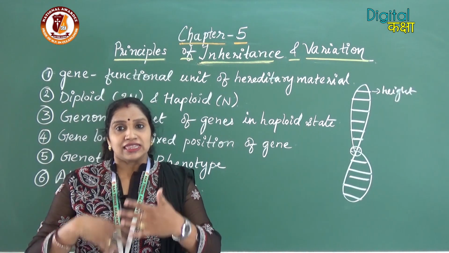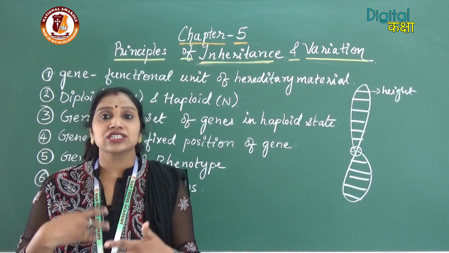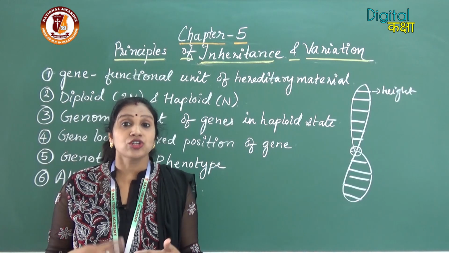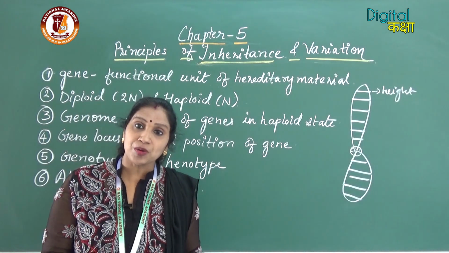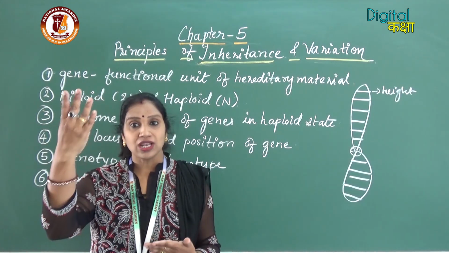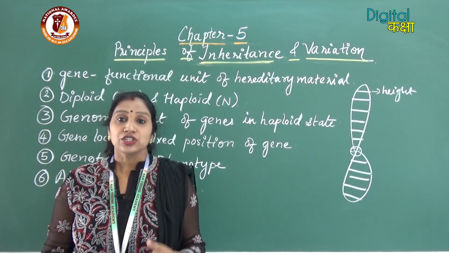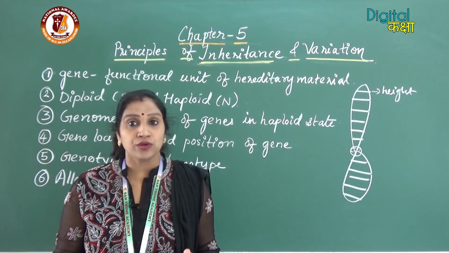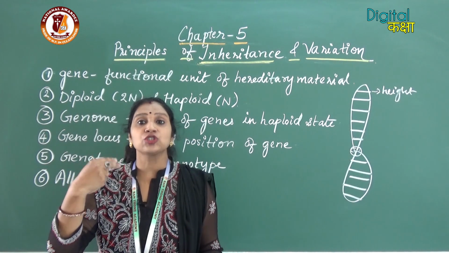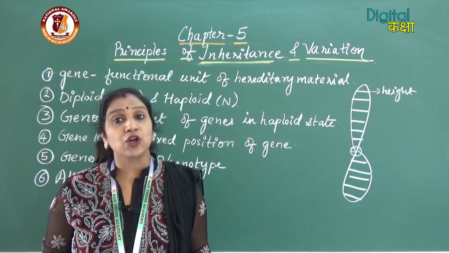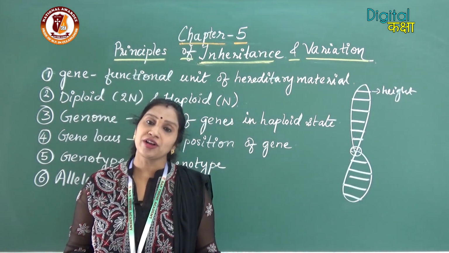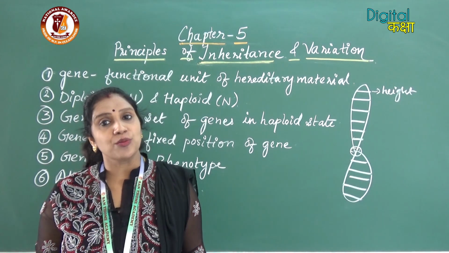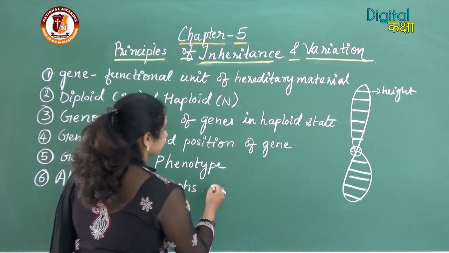That height gene has two options or two possibilities, tall and dwarf. So these two alternatives are called the alleles or the allelomorphs. Example I am writing over here.